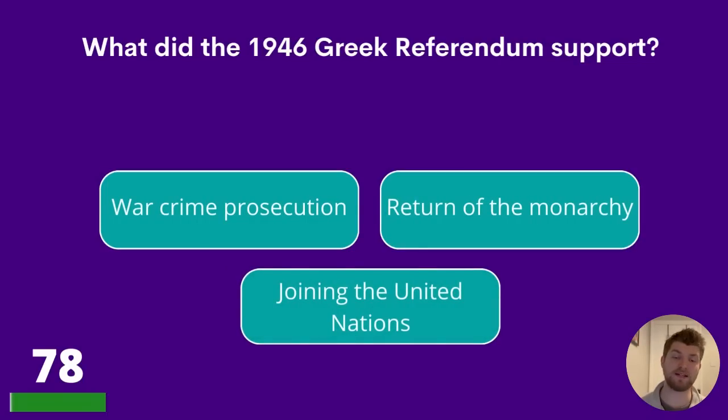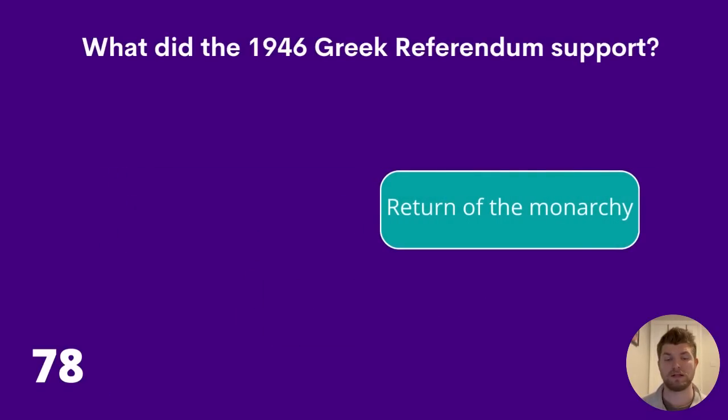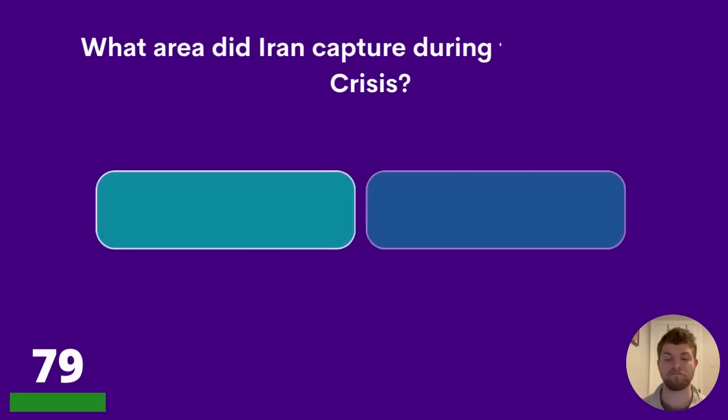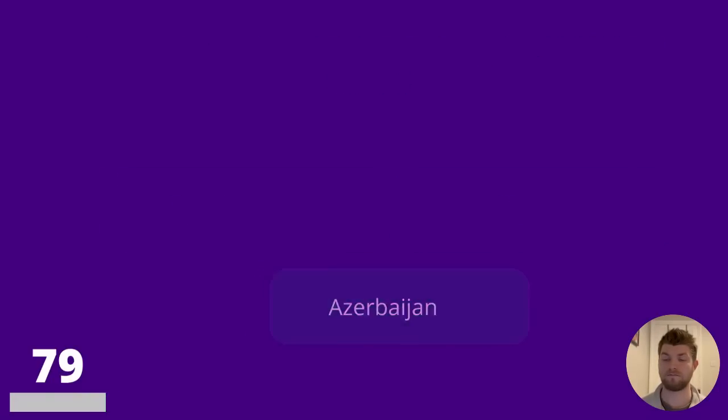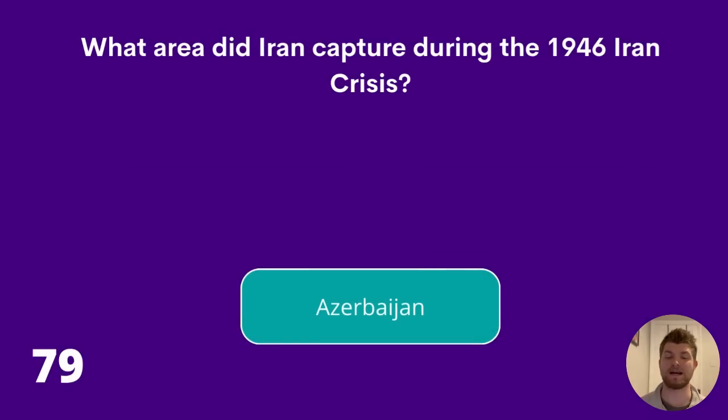78. What did the 1946 Greek referendum support? War crime prosecution, return of the monarchy, or joining the United Nations? This is question 78. The answer is return of the monarchy. 79. What area did Iran capture during the 1946 Iran crisis? Turkmenistan, Iraq, or Azerbaijan? The answer is Azerbaijan.